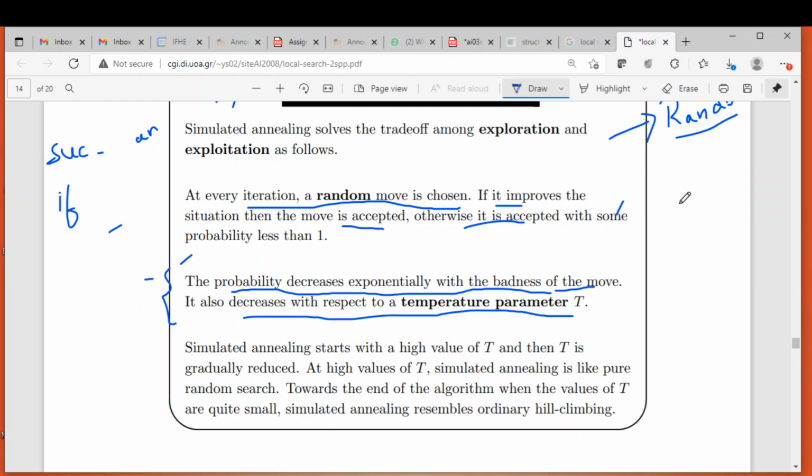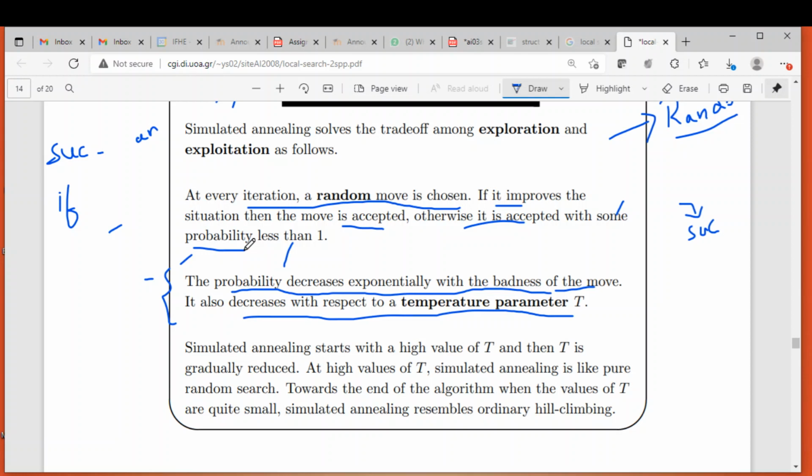Badness means you are selecting a successor and that successor is not better than the current state, then it means it's a bad successor. So that move is not a great move, it is a bad move. If consecutively more bad moves happen, then the probability will decrease exponentially. That's what it says. The probability decreases exponentially with the badness of the move, and also it decreases with respect to the temperature. So there are two things which control this probability: one is the badness of the move and the other one is the temperature.